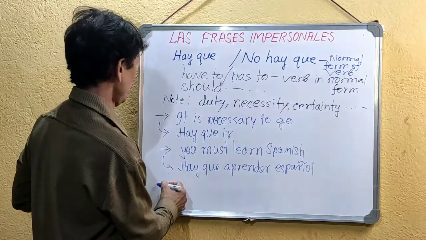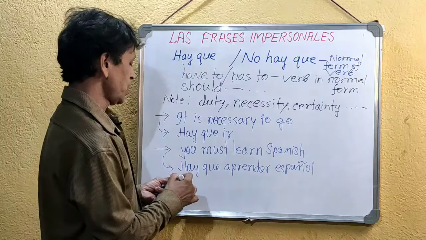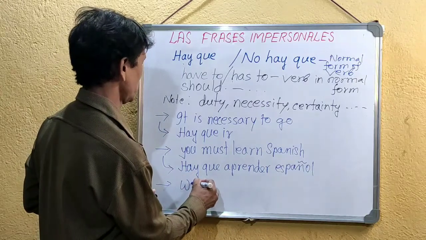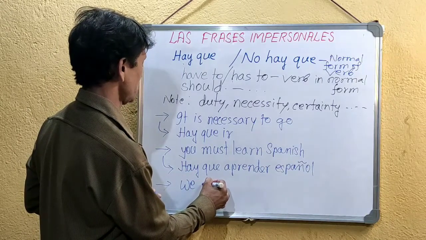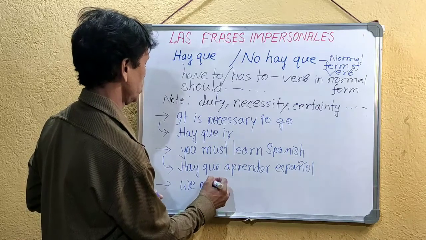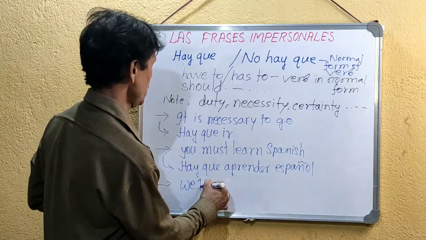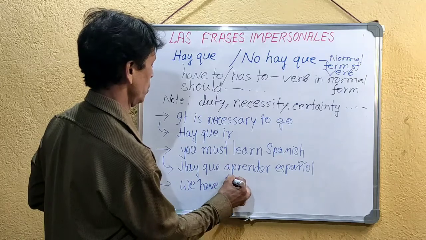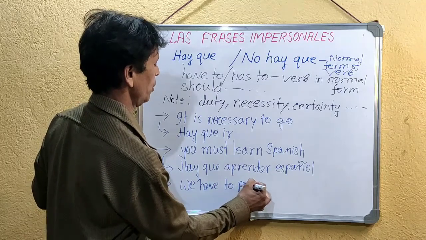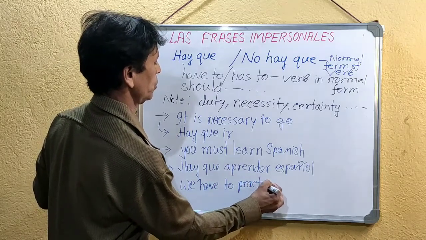Okay, so if impersonally we mention, suppose as a suggestion we are mentioning one thing among each other, we have to practice